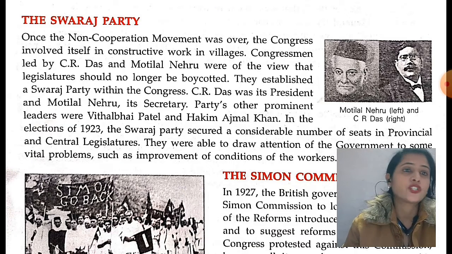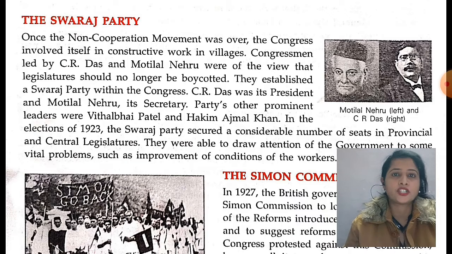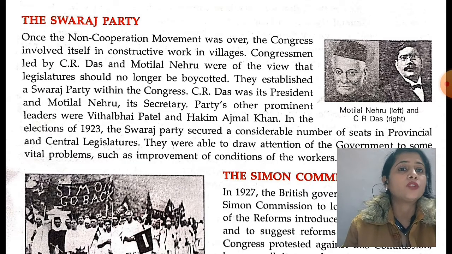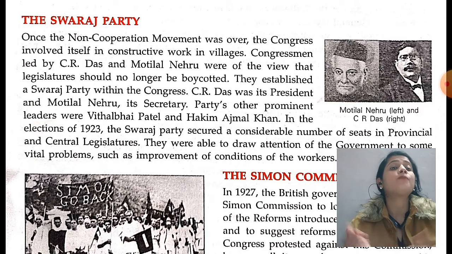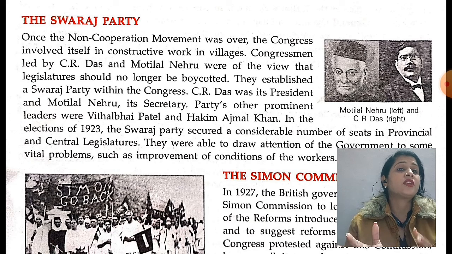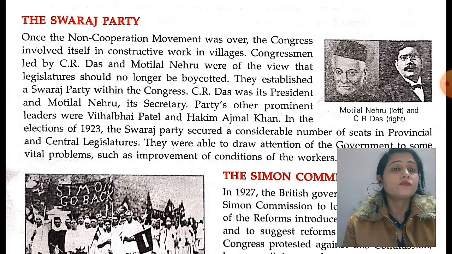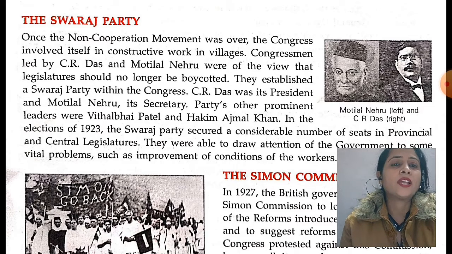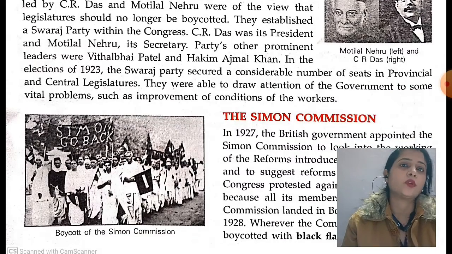In the election of 1923, the Swaraj Party took part in the election. In 1923, the Swaraj Party scored a considerable number of seats in the provincial and central legislatures.